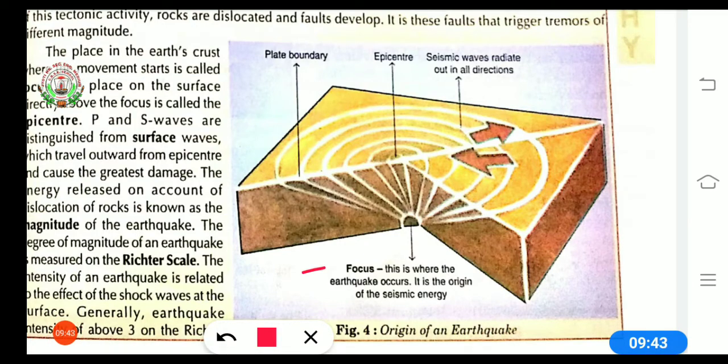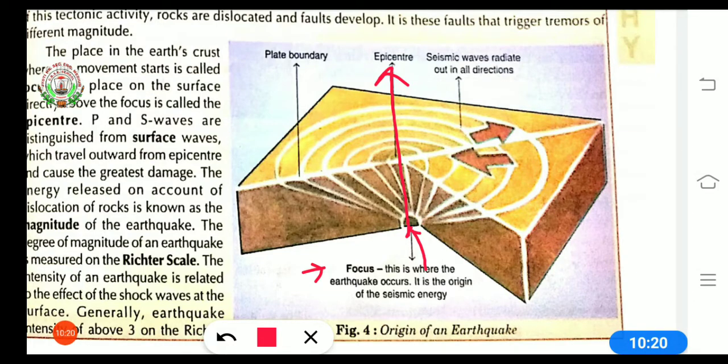Here, this is the focus. The place in the earth's crust where the movement starts is called the focus. It means that from here the earthquake will start occurring. This is the main point, the origin of seismic energy. The place on the surface directly above the focus is called the epicenter. Here it is the focus, and directly above this focus is the epicenter.